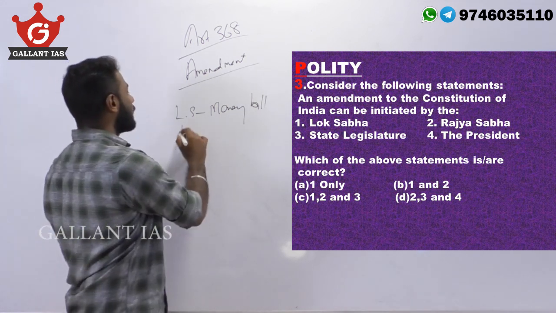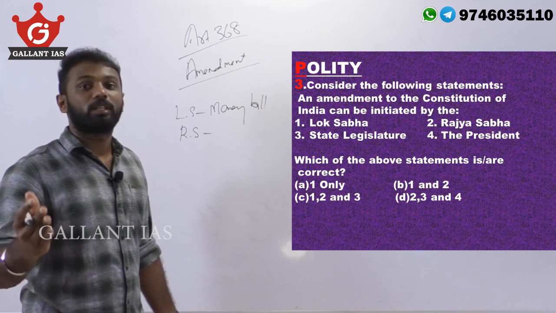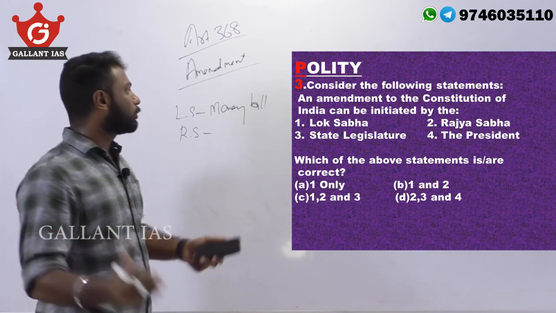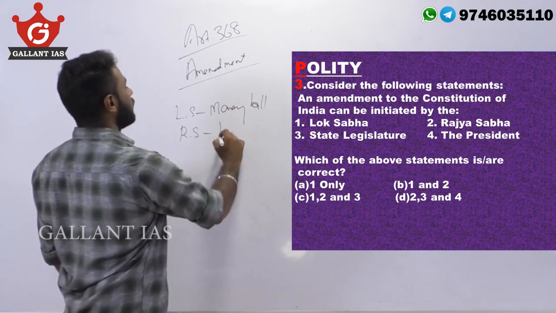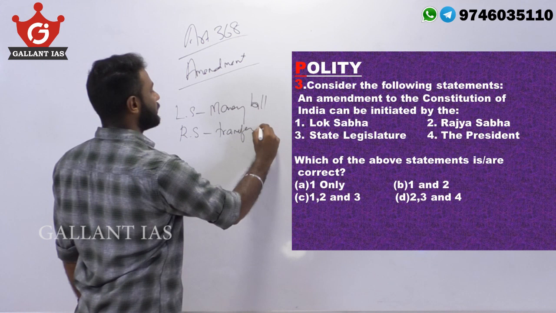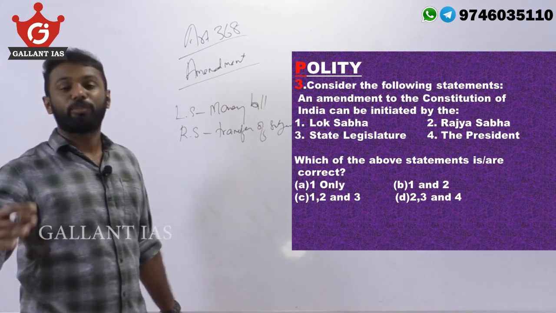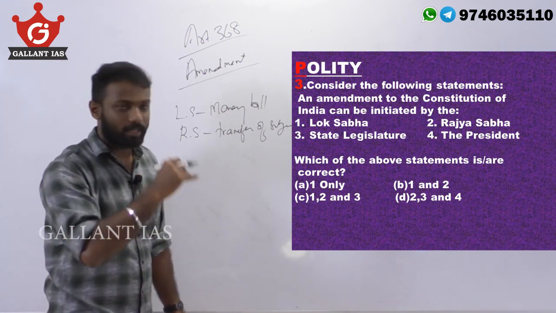And regarding Rajya Sabha, the resolution to transfer some subjects from the state list to the concurrent list, likewise these things are to be introduced only in Rajya Sabha, as a transfer of subjects. And regarding the introduction of new all India services, Rajya Sabha has more power than Lok Sabha.